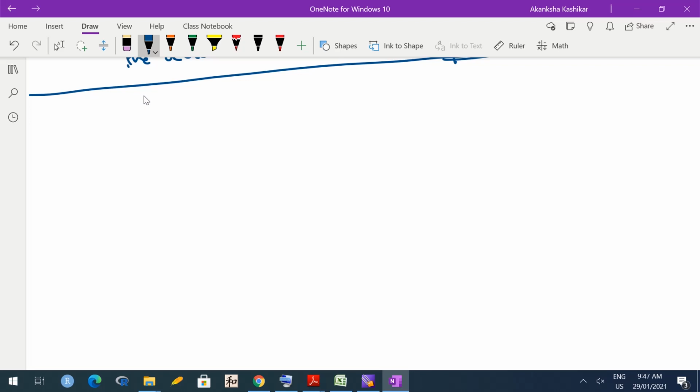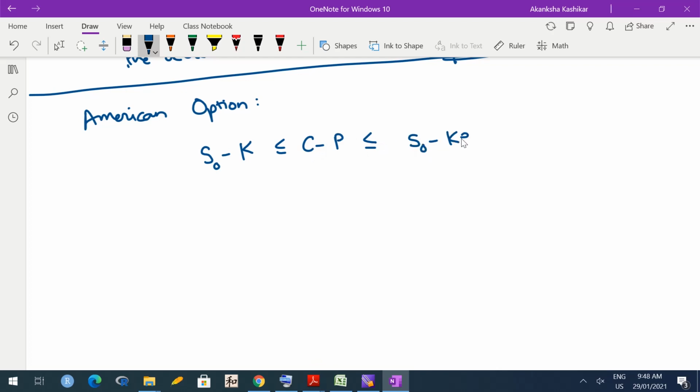So for American options, everything else is the same, meaning we again assume that we have one put option and one call option on the same underlying asset with the same strike price and same time to maturity. So the put call parity says S0 minus K should be less than or equal to C minus P, which should be less than or equal to S0 minus K e raised to minus RT. Okay. Let me first try to derive this part of the inequality.